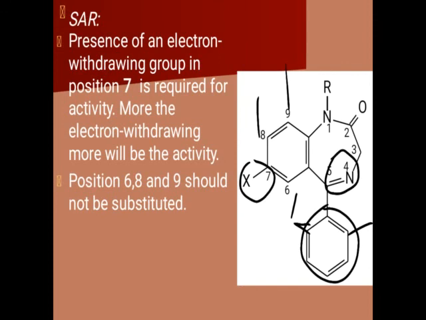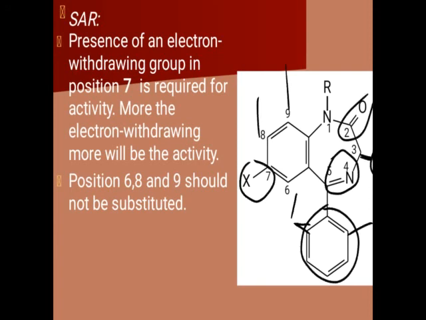Then this unsaturated part must remain as it is for the optimum activity. If the double bond between N4 and C5 is removed or reduced, converting it into a saturated part, then activity will decrease. Then at the third position, if an alkyl group is attached, the activity will decrease. If a hydroxy group is attached, its duration of activity will decrease. The duration of activity decreases due to increased metabolism, as it consists of a polar group. So polar groups are readily available, so they can undergo the conjugation reaction fast, so its duration of activity decreases.